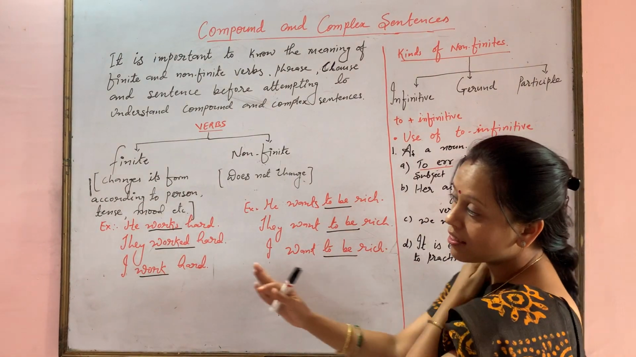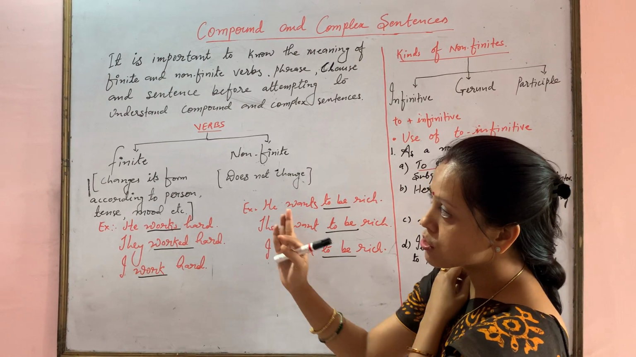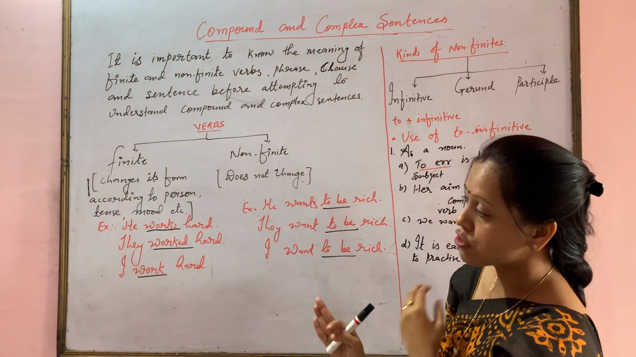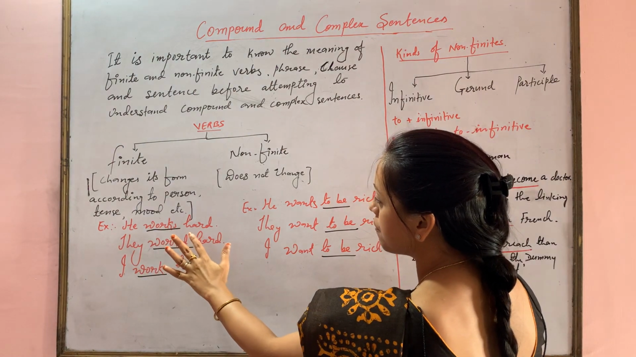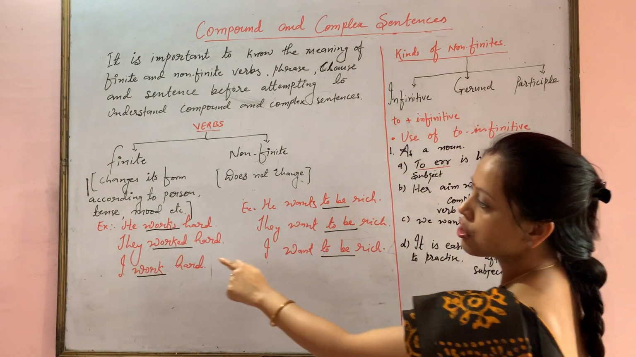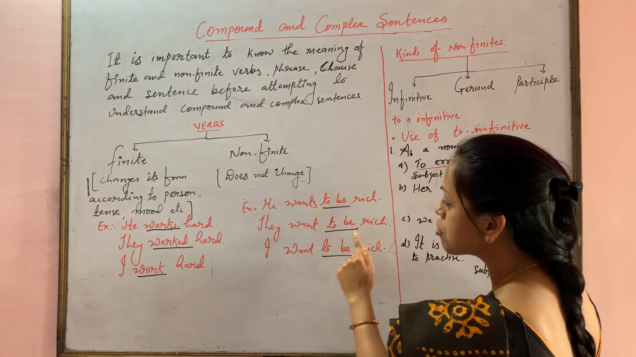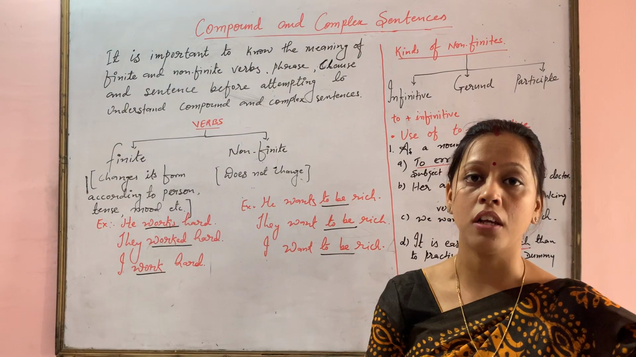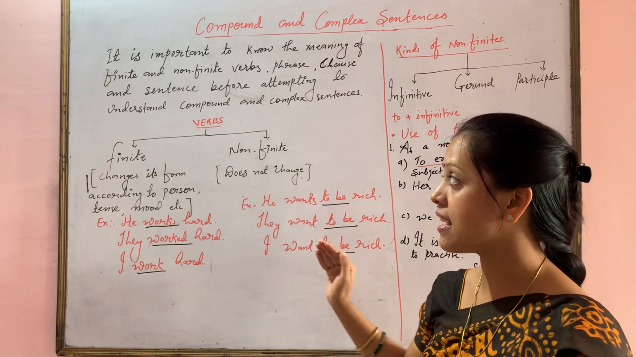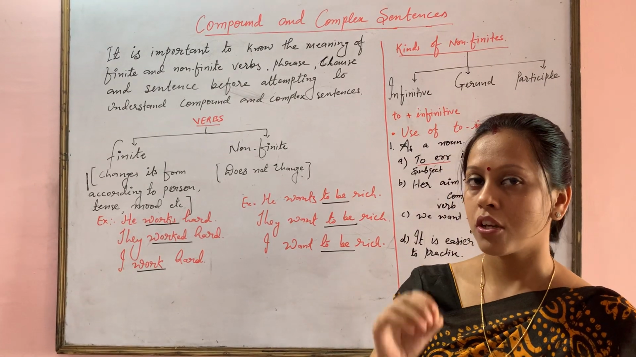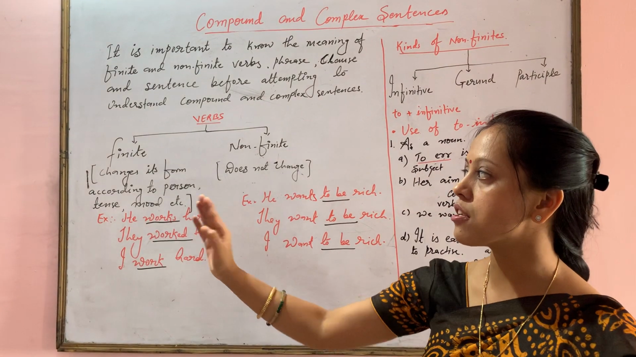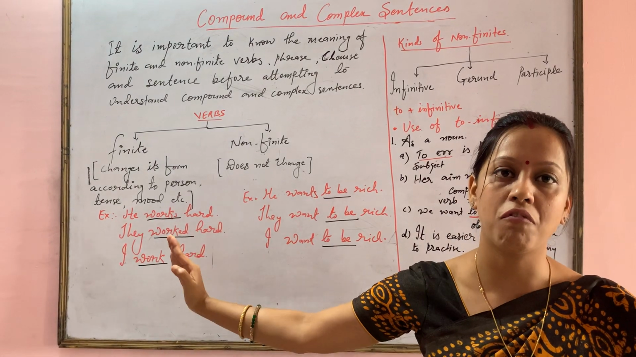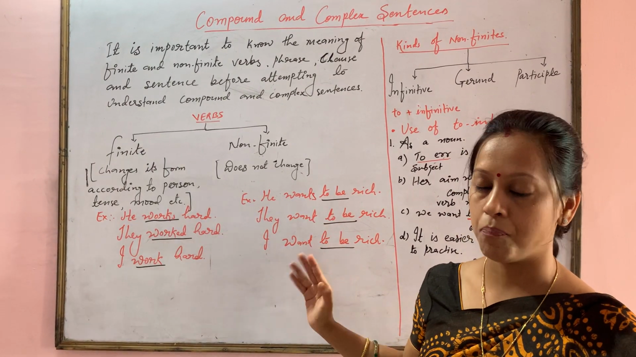If both the examples of finite and non-finite are observed: he works hard, he wants to be rich. They worked hard, they want to be rich. The sentence construction is different, and you can see how finite and non-finite are different. So just keep in your mind the basic difference between finite and non-finite verbs.